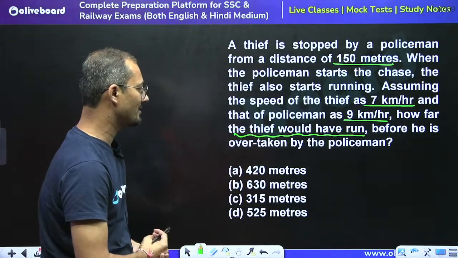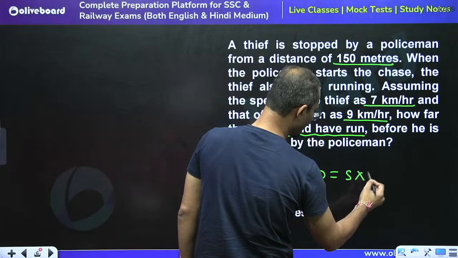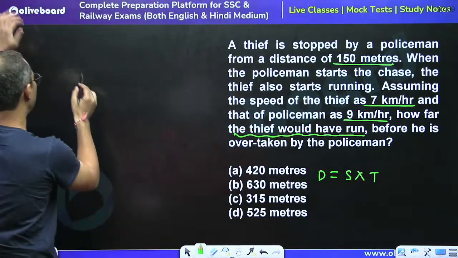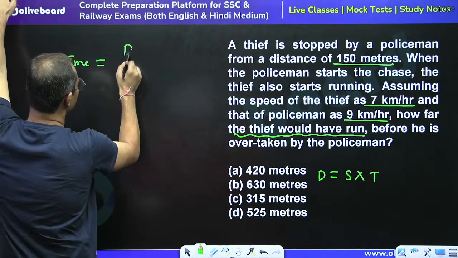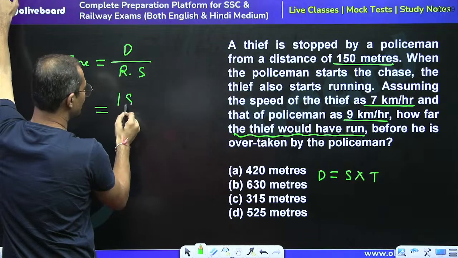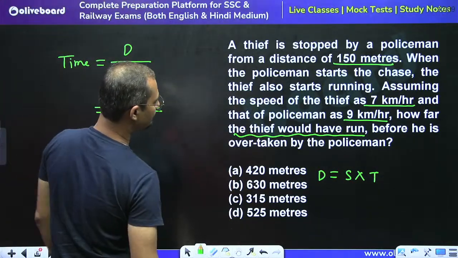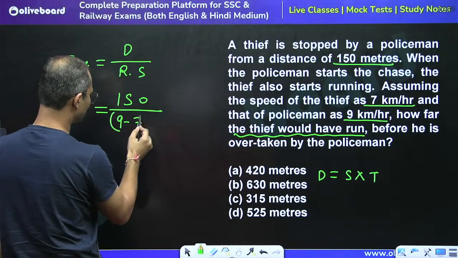So distance is always equal to speed into time. We can calculate how much time the thief got to run. Time is equal to changing distance divided by relative speed. Here the changing distance is 150 meters, and the relative speed is 9 minus 7 in kilometer per hour.